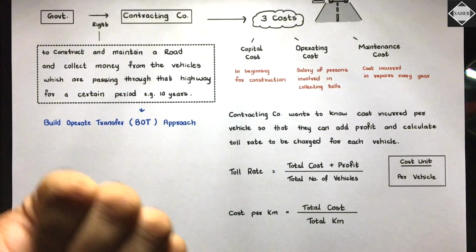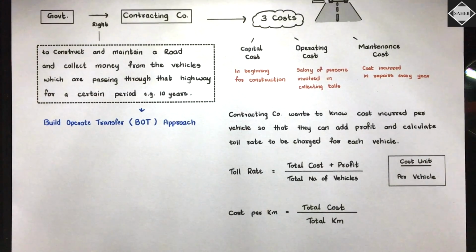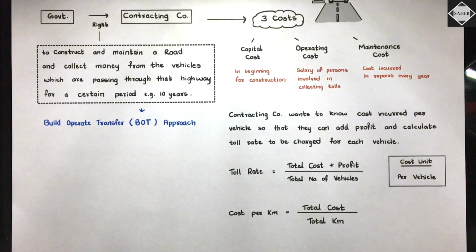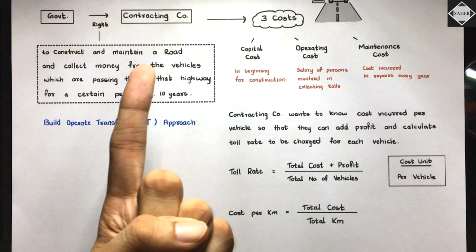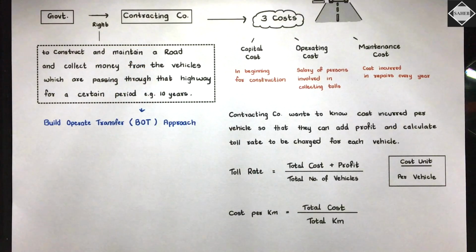In the passenger industry, in the bus questions, it was how much it costs to take one passenger 1 kilometer. That is a completely different thing. This cost per kilometer means how much it costs to build 1 kilometer of the road. Is that clear? So you understood the concept. Now let's go to the question and solve it.